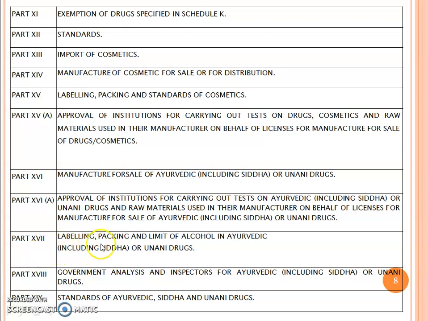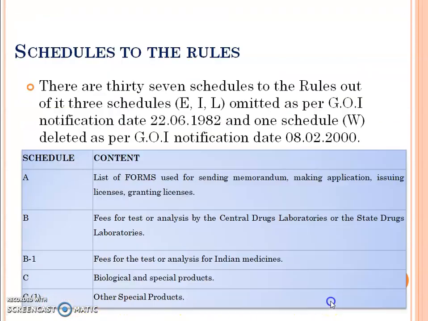Part 17 contains labeling, packaging and limit of alcohol in Ayurvedic, including Siddha or Unani, drugs. Part 18 contains government analyst and inspector for Ayurvedic, including Siddha or Unani, drugs. Part 19 contains standards of Ayurvedic, Siddha and Unani drugs.